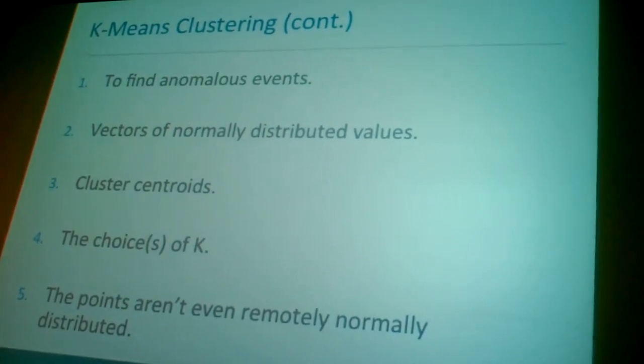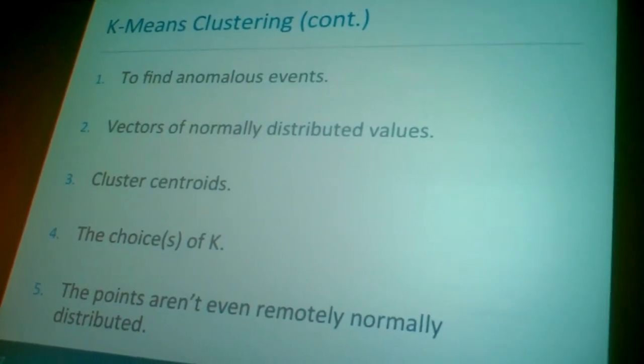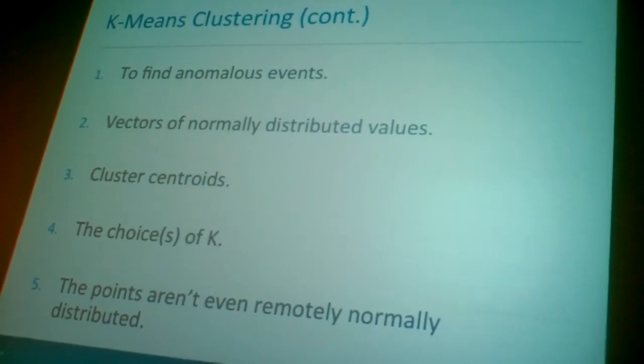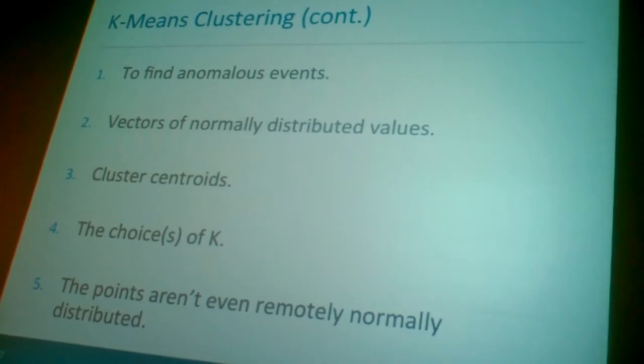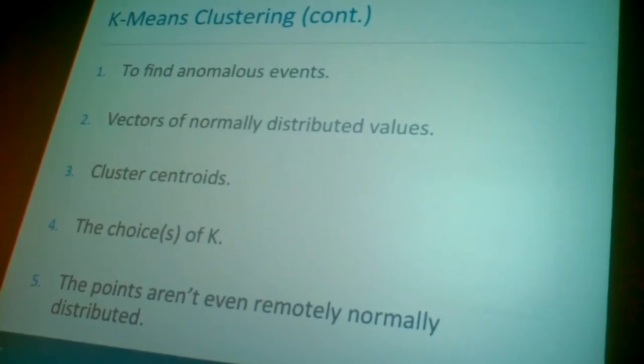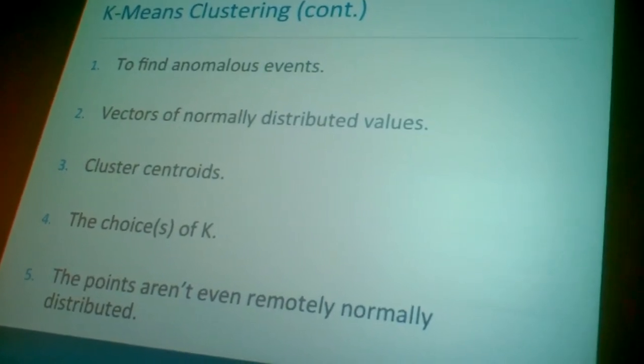My input is just going to be a whole bunch of vectors with normally distributed values. And again, much of the art of data science is figuring out how to come up with those vectors with normally distributed values. My output is a bunch of clusters. The parameter I have to choose, as you might suspect, in K-means clustering is the value of K. And that's the most commonly asked question about K-means clustering. What should K be? Should K be 5? Should K be 10? How do I know which value of K is right? All right, we'll talk a little more about that in a second.